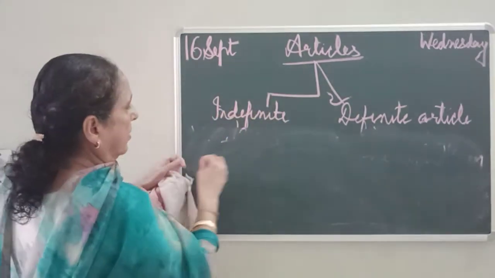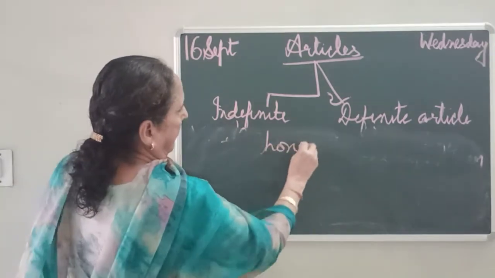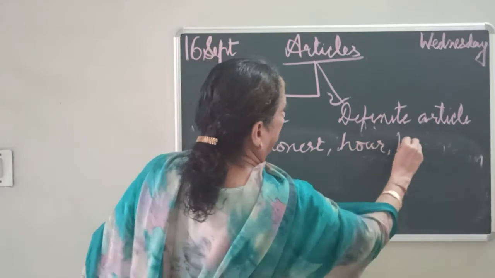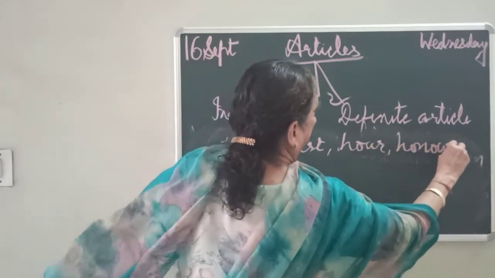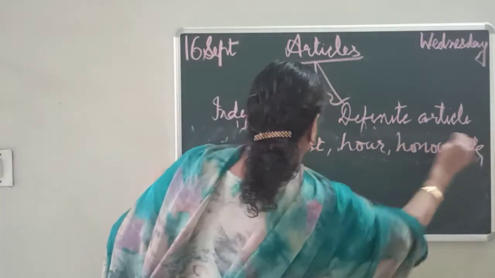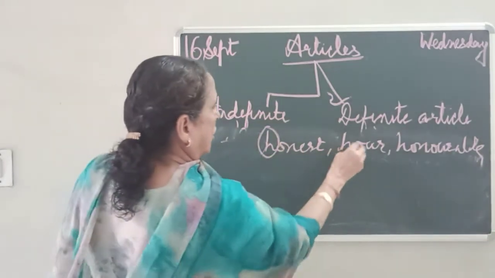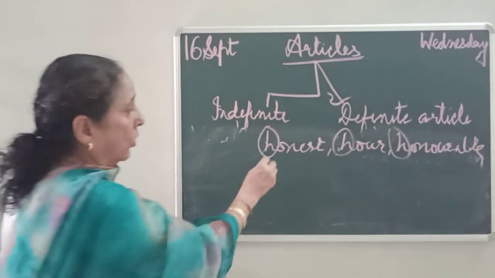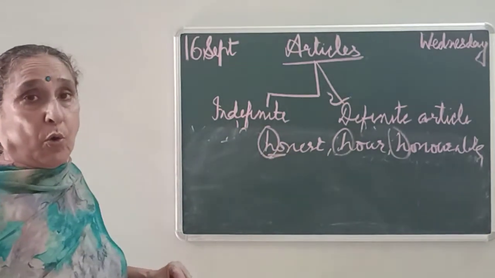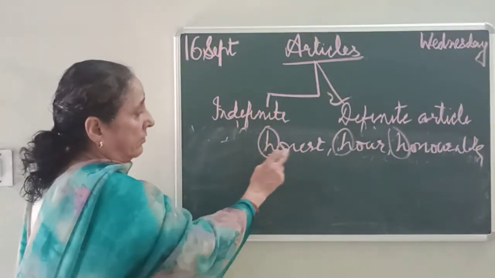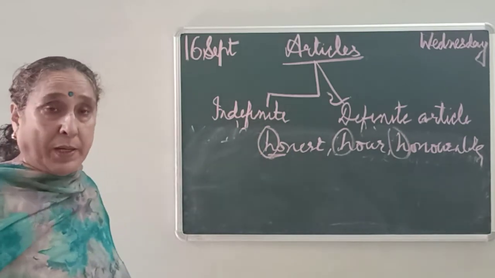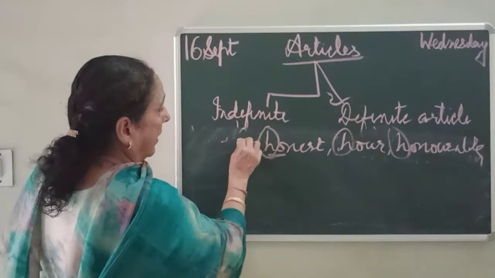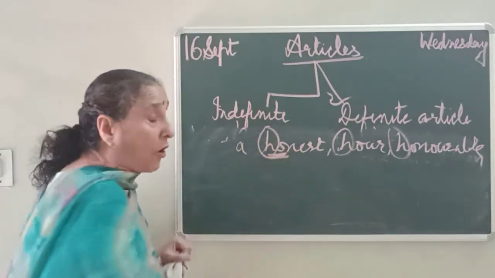Then there is one more example. Honest. Our word is honest. Our honorable. Okay? These are H. H gives the sound of H or O. These give the sound of O. Honor. If this word would have given the sound of honorable, then you are writing A. But it gives the sound of honest.